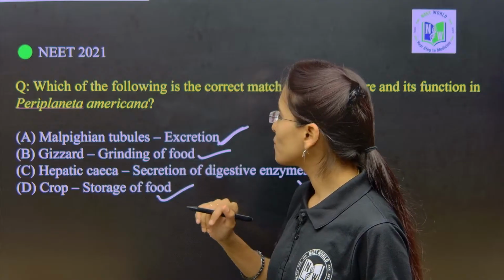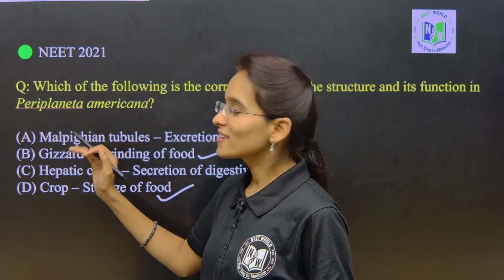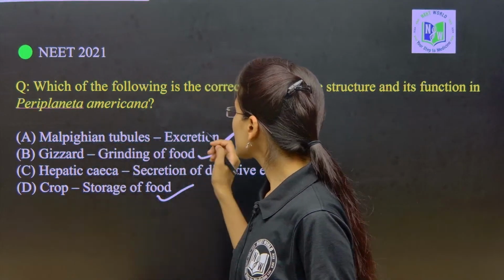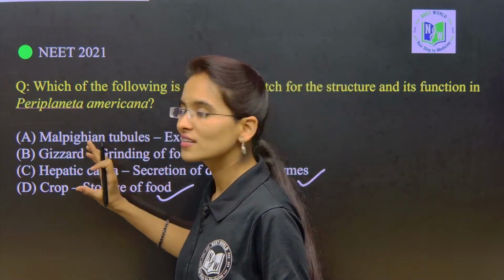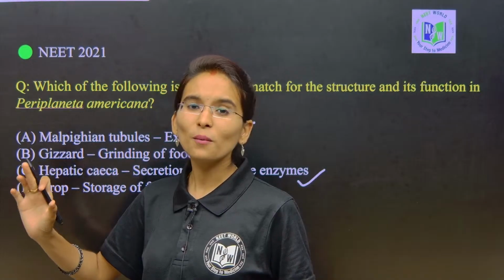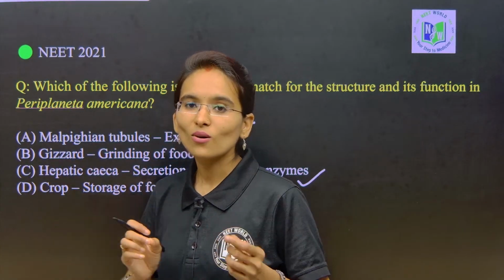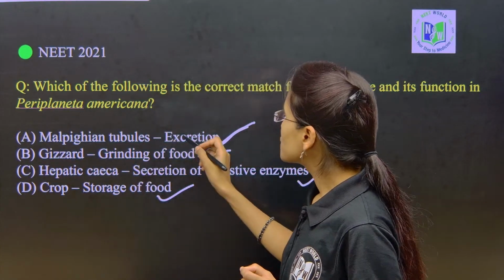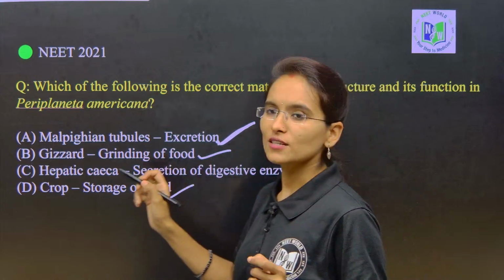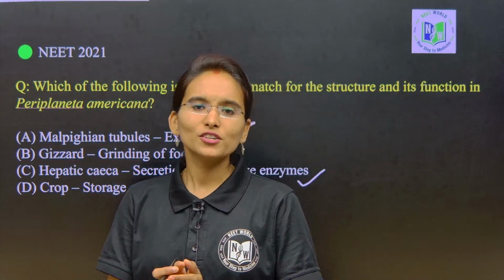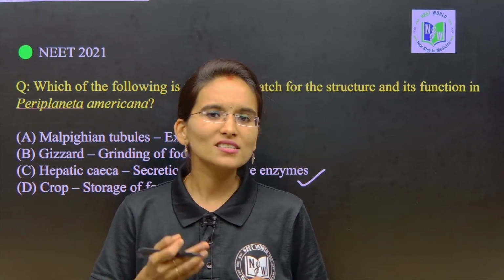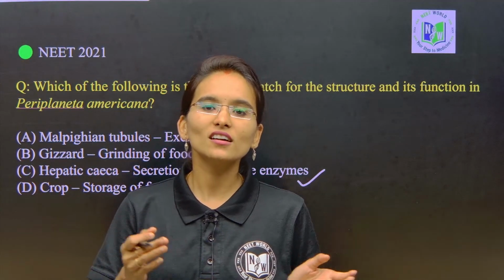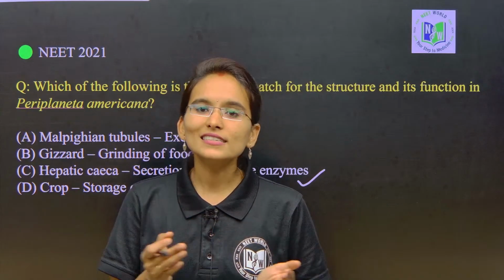Let us identify and solve it. Malpighian tubules are involved in excretion. If we look into the options, each and every option seems true, but there is one trick. Not only Malpighian tubules, along with them many different structures are involved in excreting the uric acid.